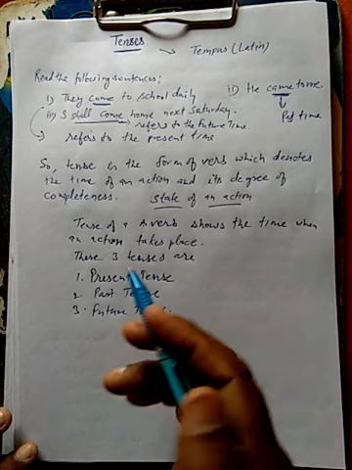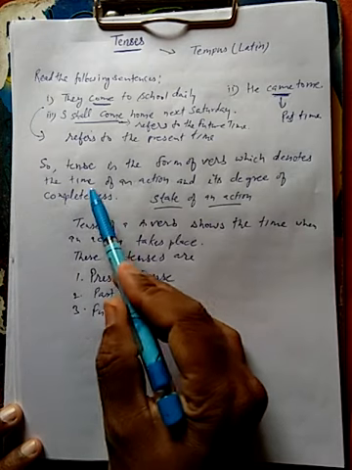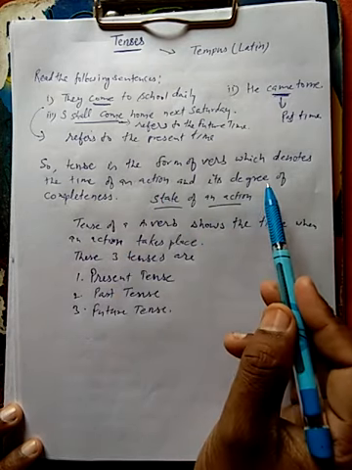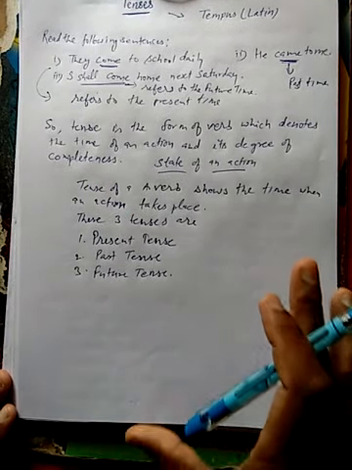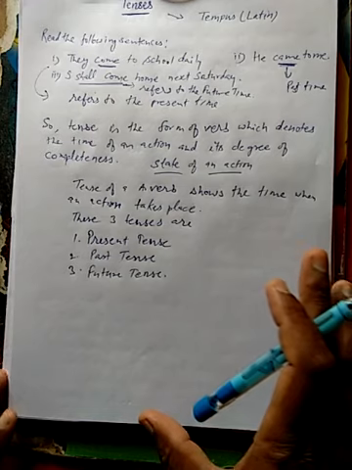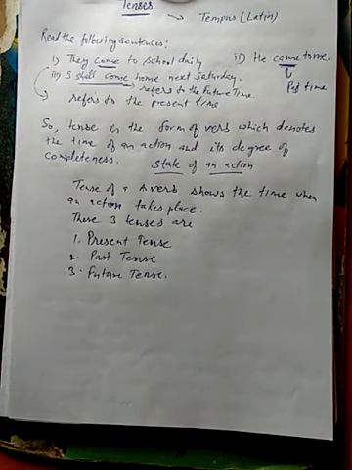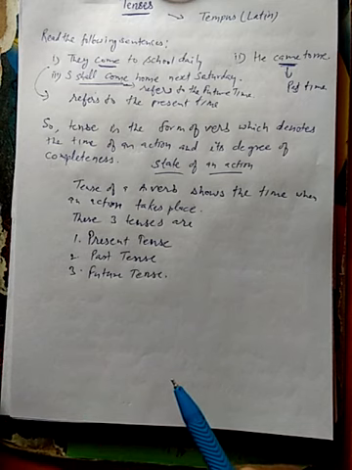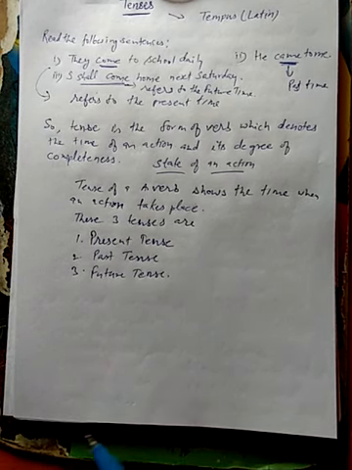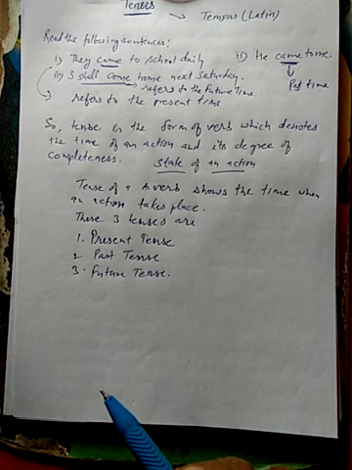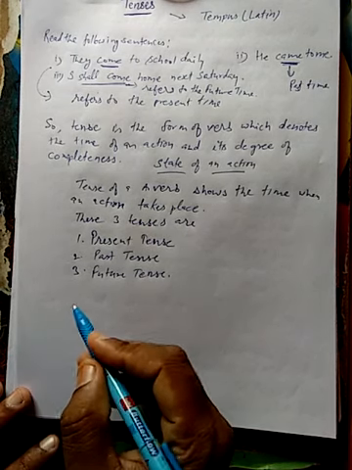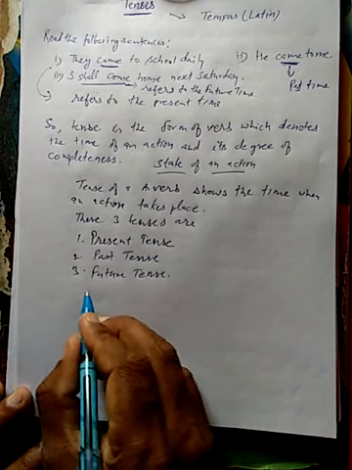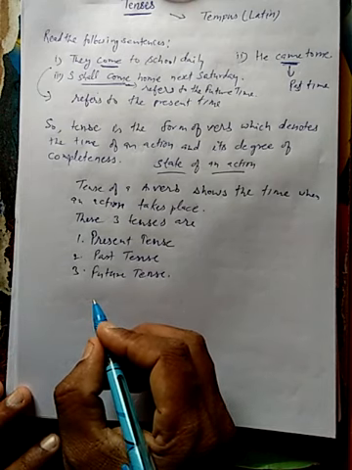Okay, but if we talk about the time of an action and its degree of completeness, these tenses can be divided into four parts each, or you can say they have another four parts each that tell us about the state of an action.